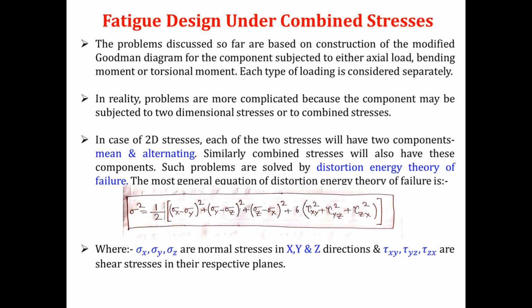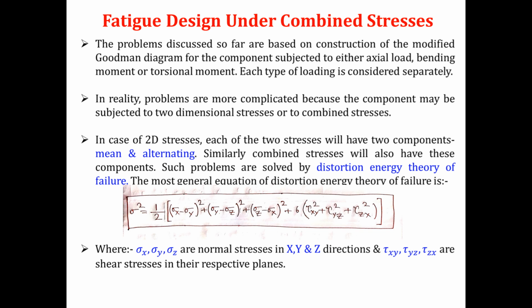That means in a single component, there may be a combination of axial load and bending moment, or bending moment and torsional moment, or axial load plus bending moment plus torsional moment. And if those torsional moment, bending moment and axial load are fluctuating in nature, then definitely that body will fail in fatigue. That type of design is termed fatigue design under combined stresses.